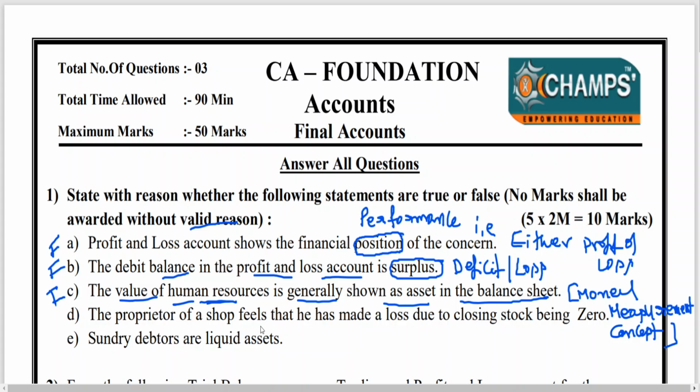The proprietor of a shop feels that he has made a loss due to closing stock being zero. This statement is also false. Why? See, the profit or loss is the difference between selling price and cost price. If SP is greater than cost price, you can say profit.